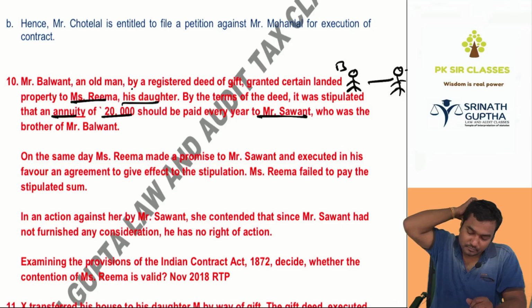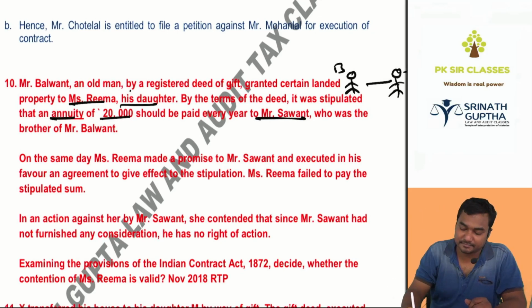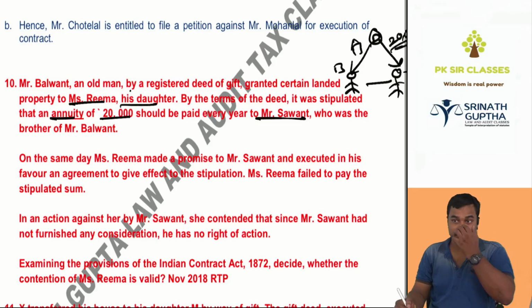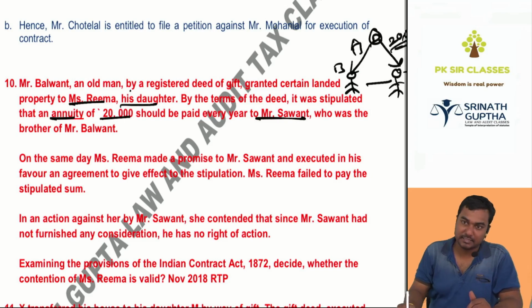So Balwant said to his daughter, daughter, I will give you my whole property. But every month you have to pay 20,000 rupees to my brother Savant. Then the daughter said, okay papa, you give me the property, I will transfer the money to your brother. Then she gave an agreement to Balwant's brother also: Chacha, every month I will give you 20.